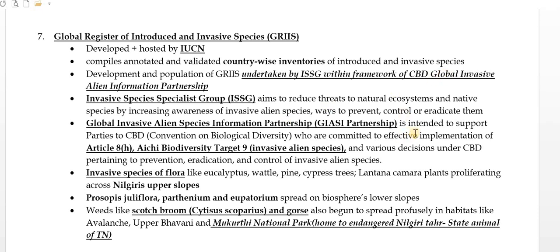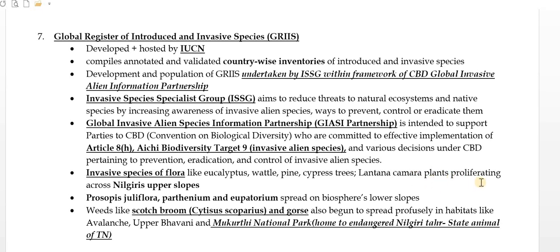It is intended to support parties to the CBD, that is Convention on Biological Diversity, who are committed to effective implementation of Article 8(h) and Aichi Biodiversity Target 9, which talks about invasive alien species, and various decisions under CBD pertaining to prevention, eradication and control of invasive alien species. The next thing is invasive species of flora. Flora means plants like eucalyptus, wattle, pine, cypress, lantana camara.